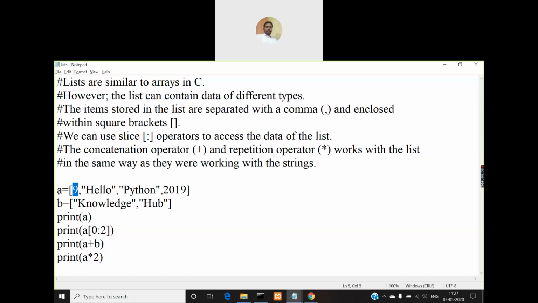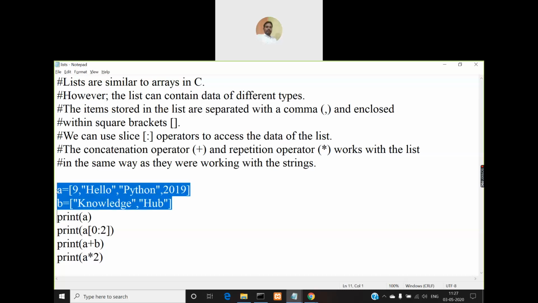In this way, what we have done here is we have just created a list and initialized it with these values 9 hello Python 2019, and another list with knowledge and hub, right? Instead of creating a list in this way, which is a predefined list, if I want to change list A and add some more elements, or completely change that list, I have to edit the program, remove those 9 hello Python 2019 and give some new elements. So instead of that, you can create an array dynamically.